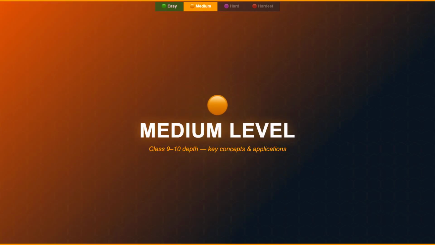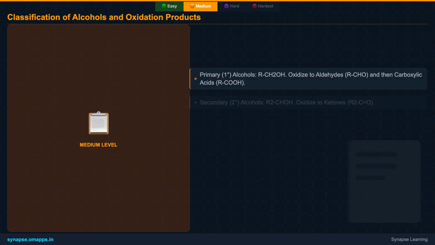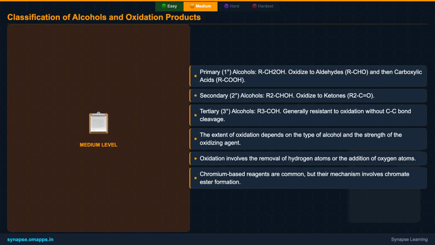Ready to deepen your knowledge? Let's explore the nuances of various oxidizing agents and their specific applications. Here, we revisit the classification of alcohols, primary, secondary, and tertiary, and their general oxidation pathways. Remember, primary alcohols yield aldehydes then carboxylic acids, secondary alcohols yield ketones, and tertiary alcohols are generally resistant.